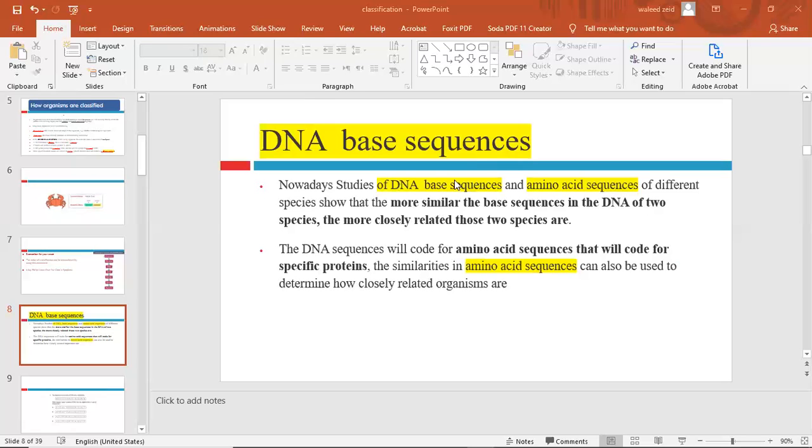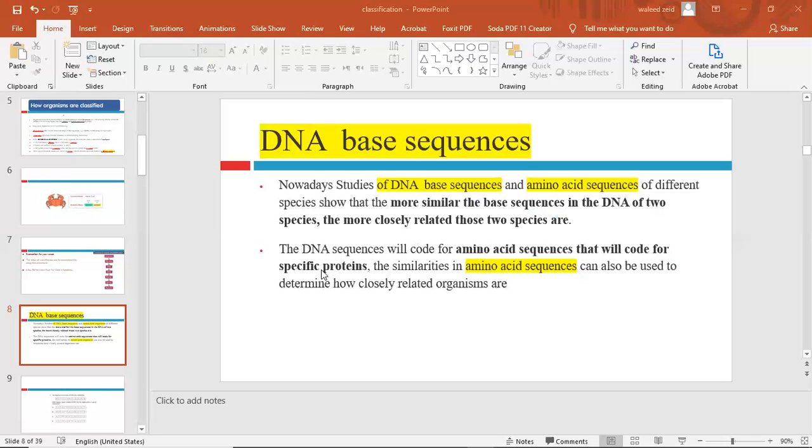As we will take later on, these base sequences code for the formation of special amino acids. So according to the base sequences, the amino acid sequences will be determined, and a different type of protein will be produced by these amino acid sequences. So if there is similarity in the base sequences, they will code for similar amino acids between species, and this will make similar proteins between species. So both species will be more or less